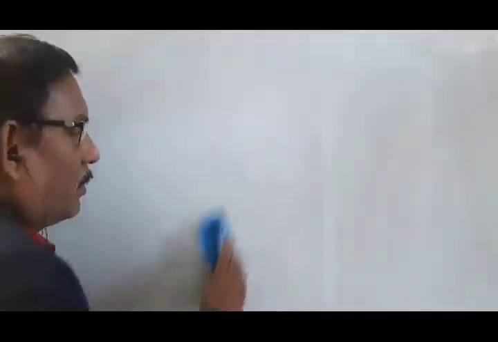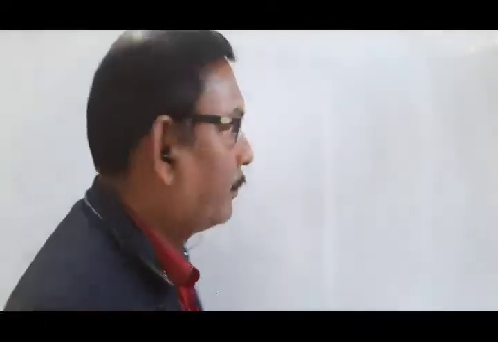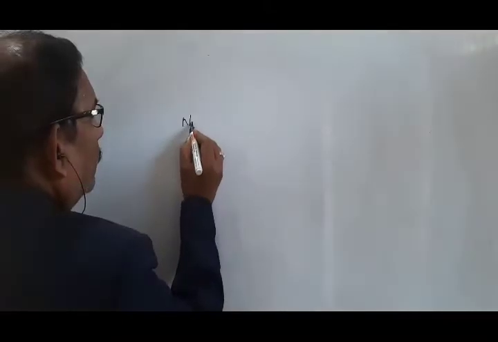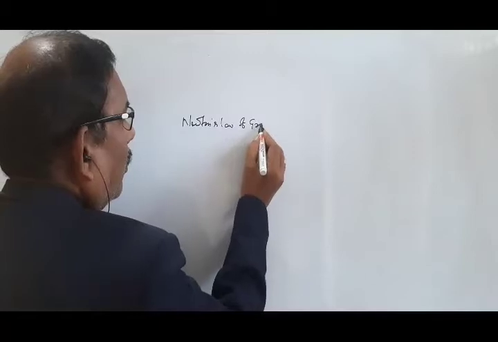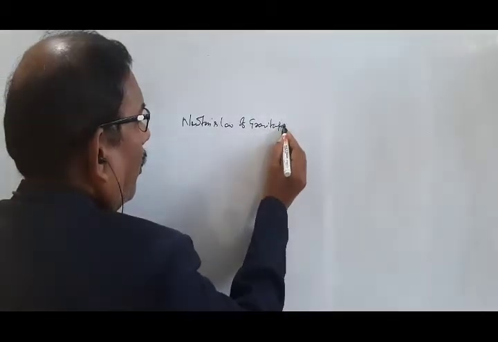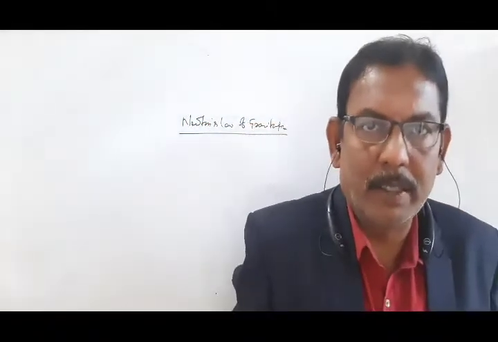Now, the law of gravitation is based on the force of attraction between two bodies and their distance of separation. So what is this law? Look here. This law is popularly called Newton's law of gravitation. So what is the statement of this law? Every body attracts every other body in the universe with a force.